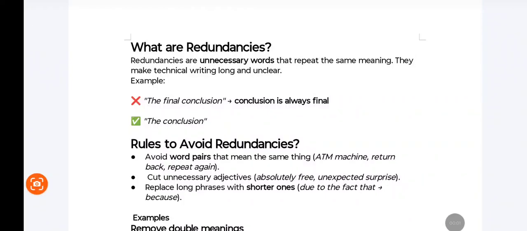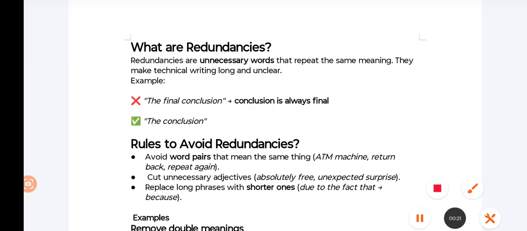Hello everyone. In this video we are going to discuss what redundancies are. We are discussing technical writing. Technical writing needs to be precise and it must have utmost clarity. In order to bring clarity, we must remove the words that create confusion or the words that are unnecessary.